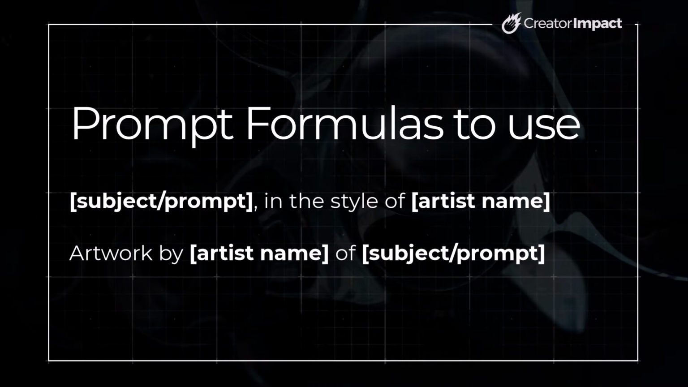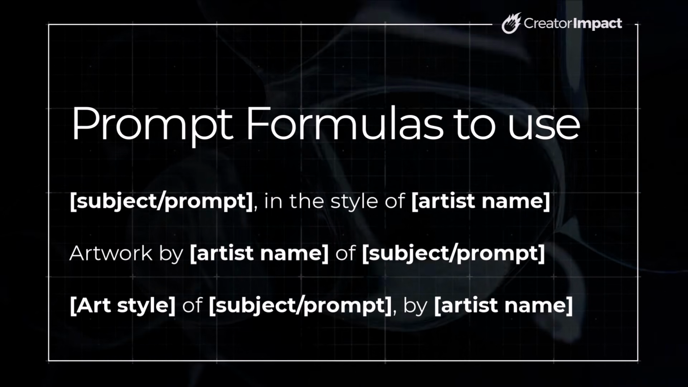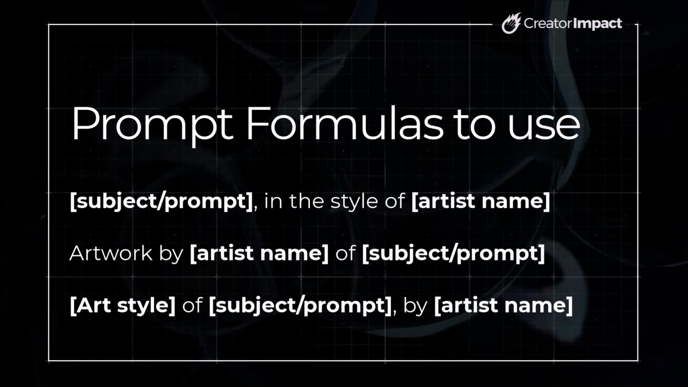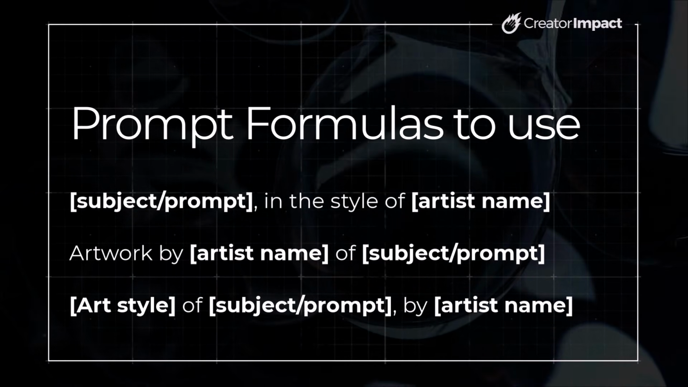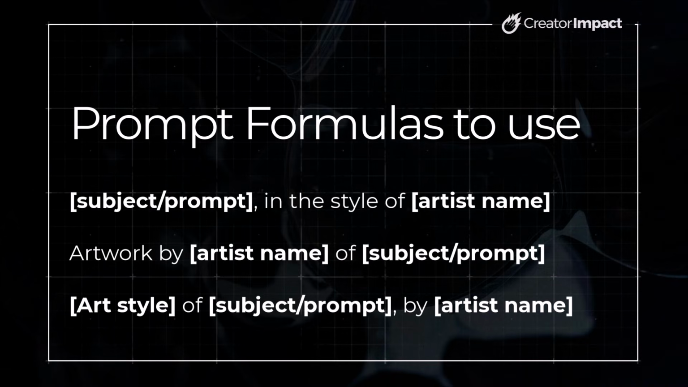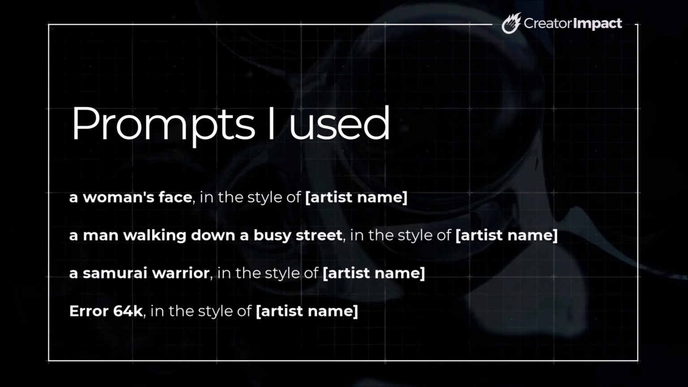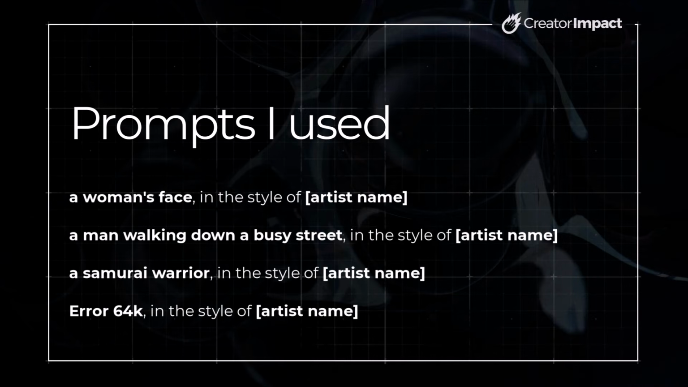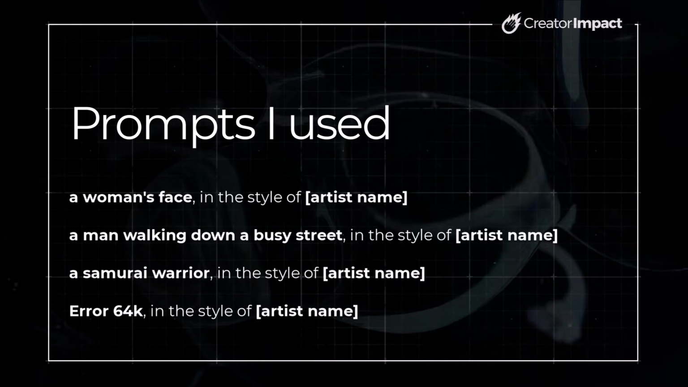But also one thing you can do if some of the artists have different formats they work in is mention the art style of the subject or prompt by the artist's name. So whether it's a drawing, a sculpture, or anything like that, describe what it is you want to see made by that artist. Now, the prompts I'm using in this video are in this order. We have a woman's face in the style of the artist's name, a man walking down a busy street, and a samurai warrior, and Error 64K, which mixes things up and gets some surreal results.